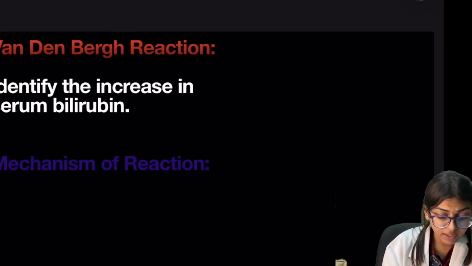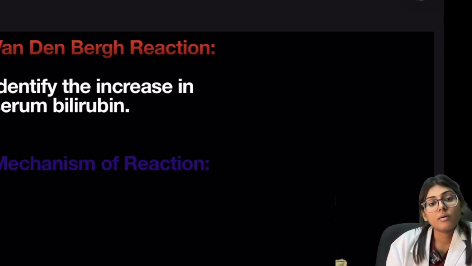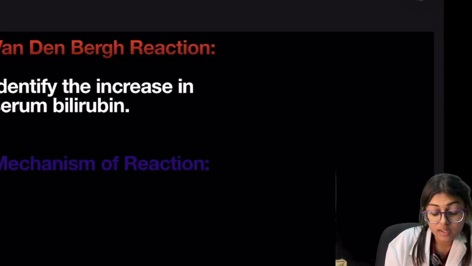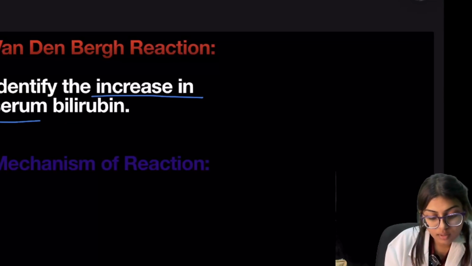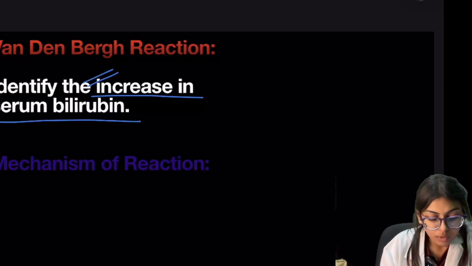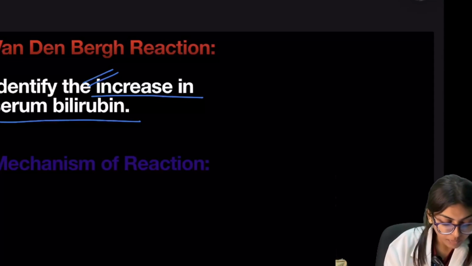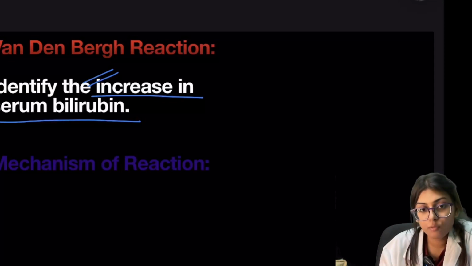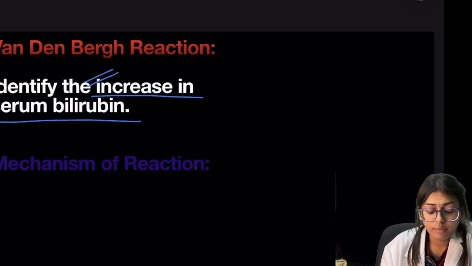Now we will see the Van den Bergh reaction. The Van den Bergh reaction is a specific reaction to identify the increase in serum bilirubin. Now, what is the mechanism of the reaction? First we see what the Van den Bergh reagent is.